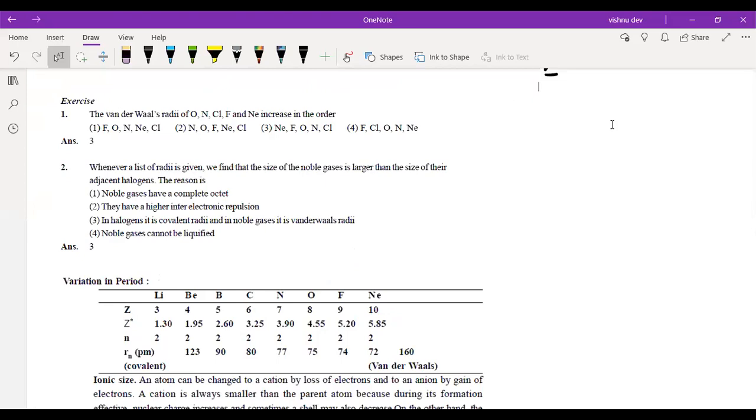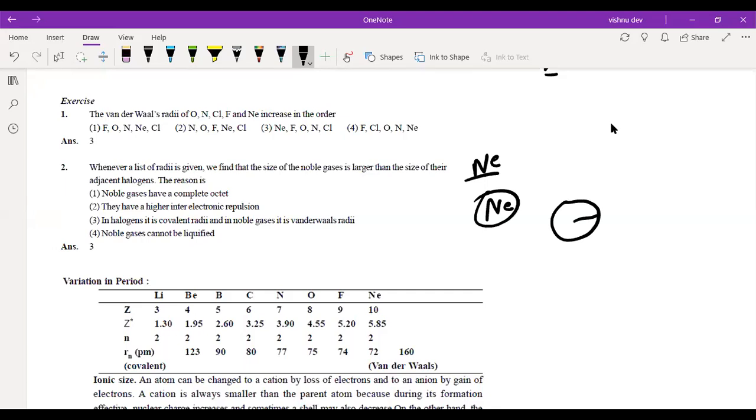So see this, you must be confused here. First thing, except neon, the others will have van der Waals radii. Neon exists as one atom, so the van der Waals radius of neon is just the radius of neon.